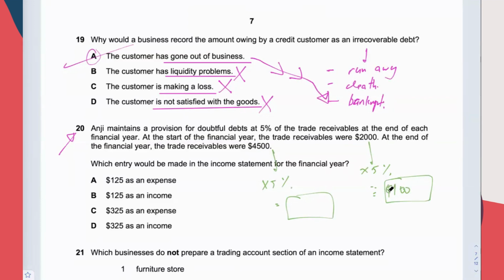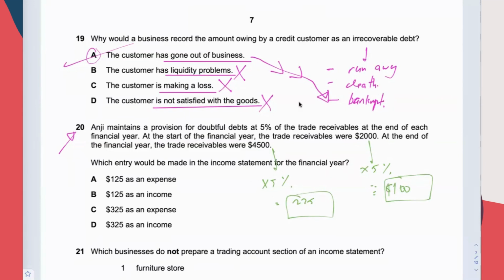4,005 times 5% is 225. Now you compare. This is the doubtful debt at the beginning of the year, and this is the doubtful debt at the year end. Has it increased or dropped? It increased by 125. Whenever doubtful debt has increased, it's an expense.